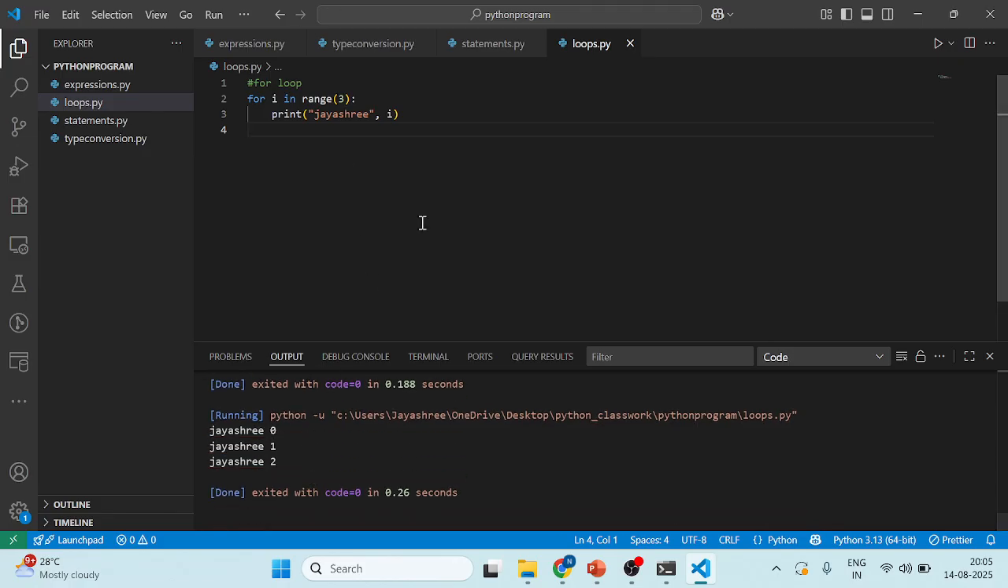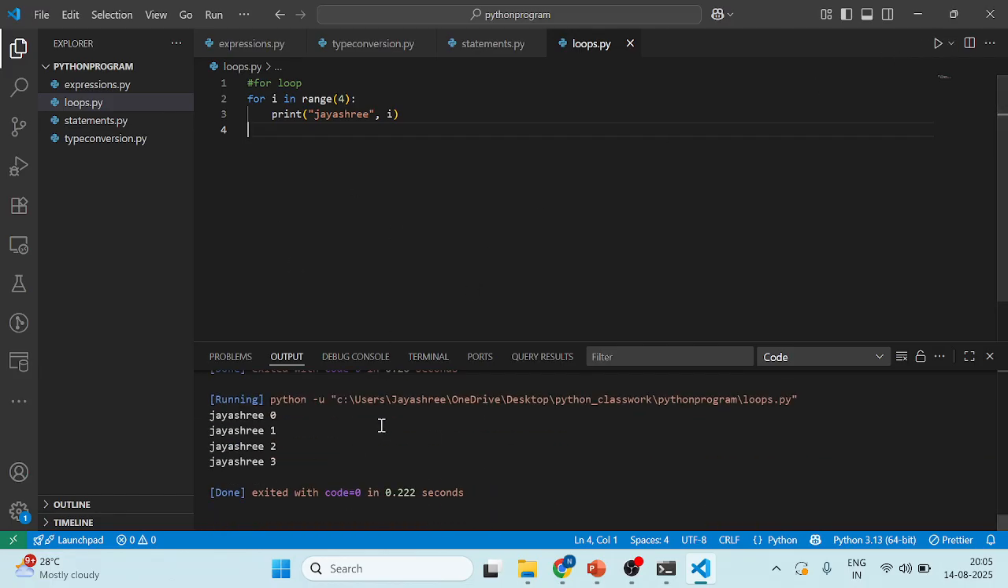So it starts from range 0 onwards. It is taking the index position, that will be index 0, index 1, index 2, like that. So I am going to take 4 here. So what happened? It will be printed 3 times. So the index value is counting from 0.